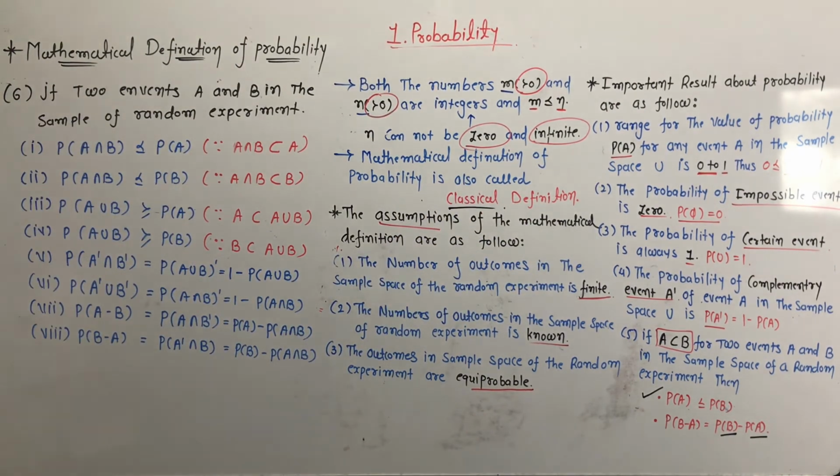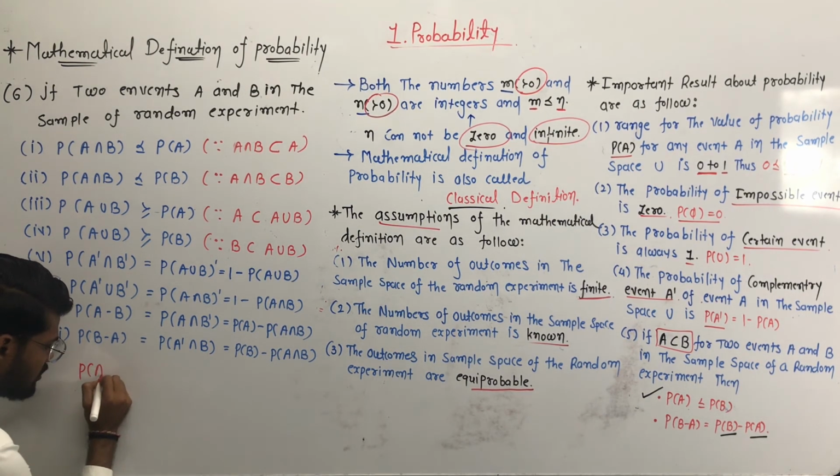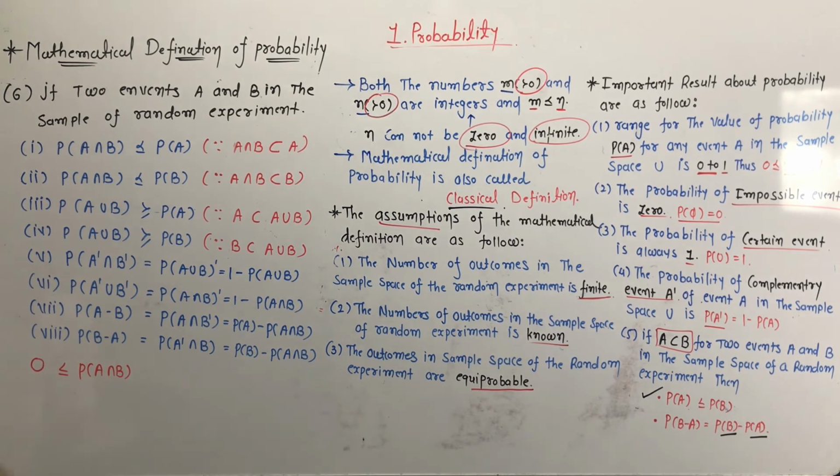Last, we conclude that the probability of the intersection of events A and B is greater than or equal to 0.